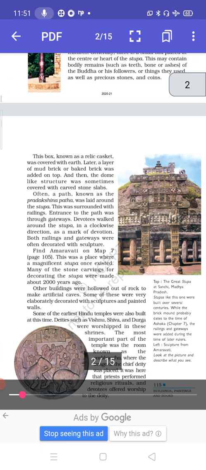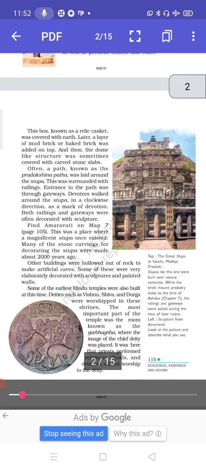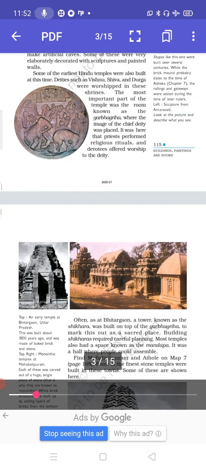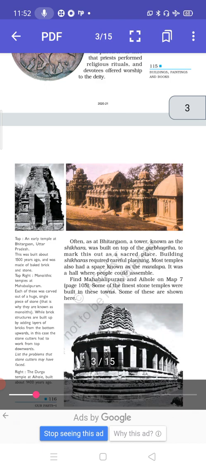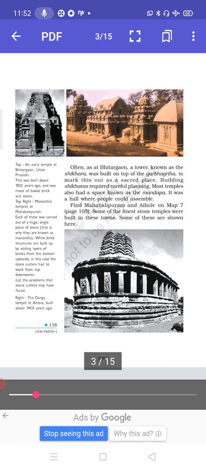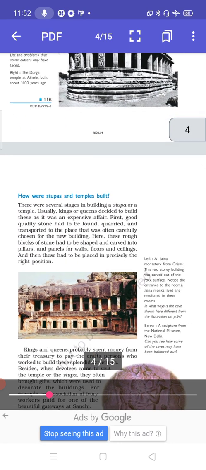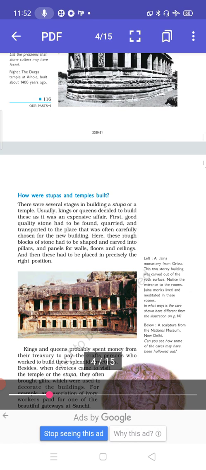Then we talked about the Sanchi Stupa and different temples like the temple of Bhitargaon in UP. What are the structures in the temple? That is Garbhagriha, Shikhar, all these parts which were there in the temples. Then how were stupas and temples built?